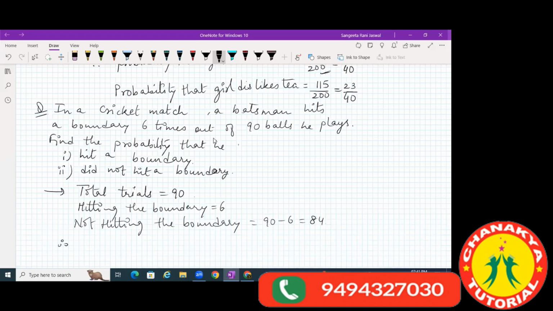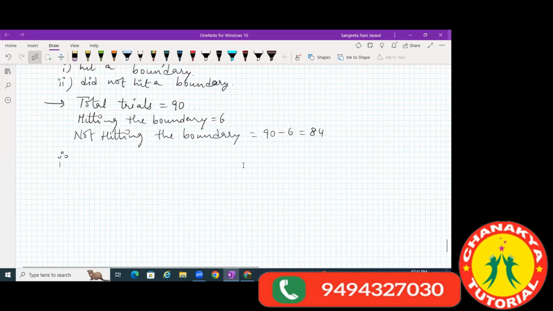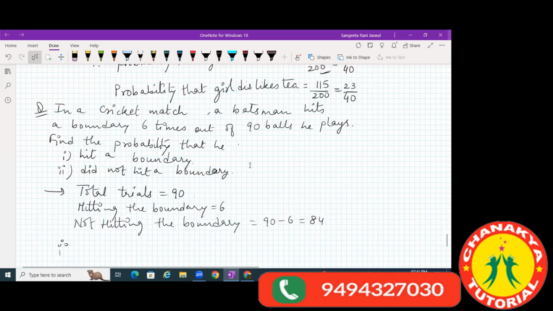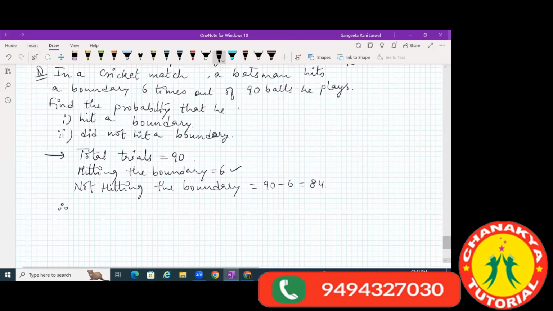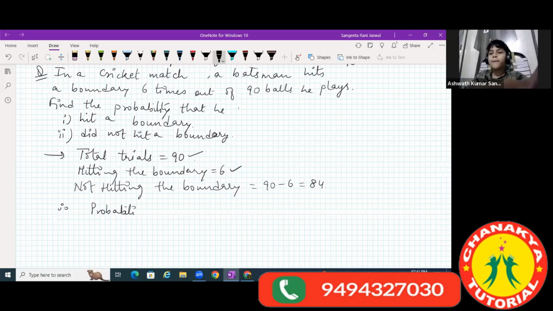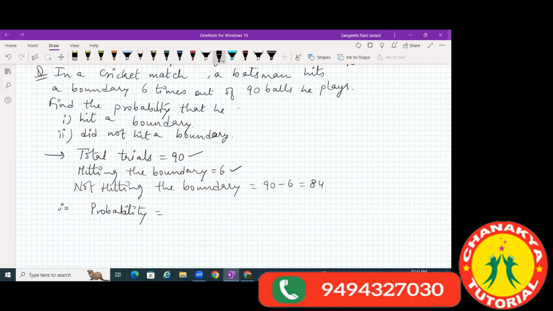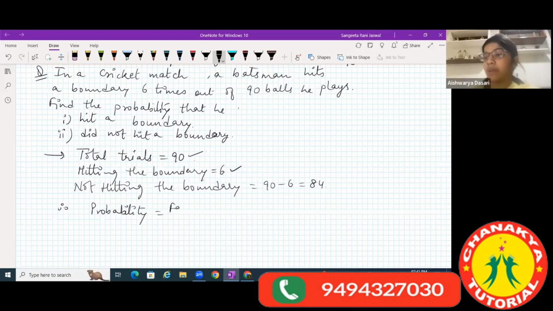So the probability that he hits the boundary. This is the first question asked to us. What is the probability that he hits the boundary? Hitting the boundary is 6 times. Total is 90. So what will be the probability? 6 by 90. Because favorable outcome upon total outcome.